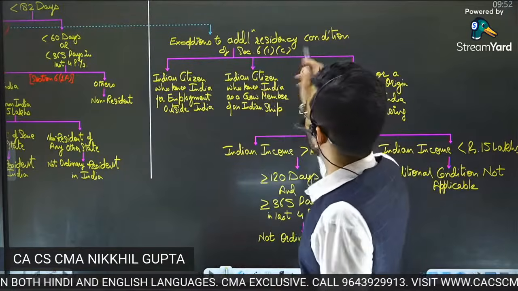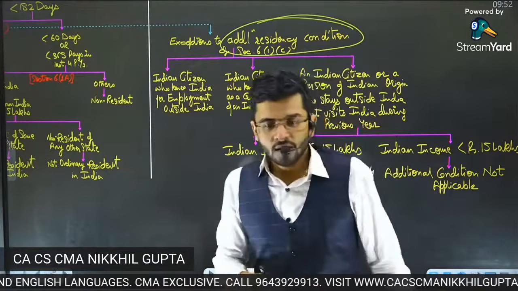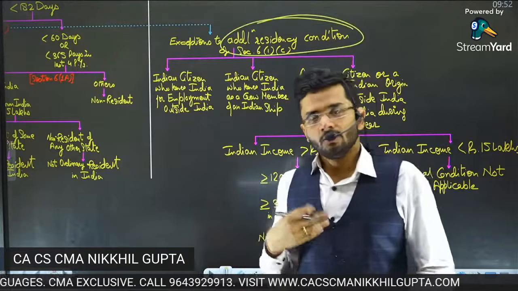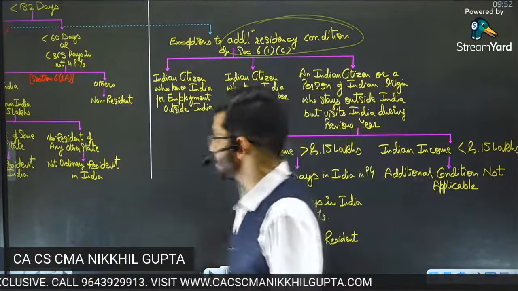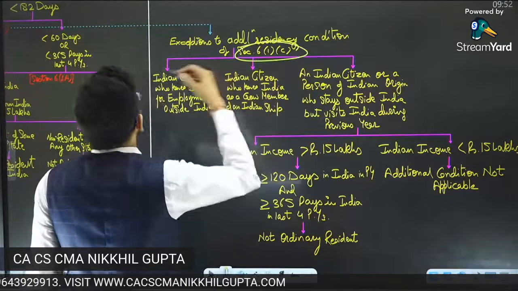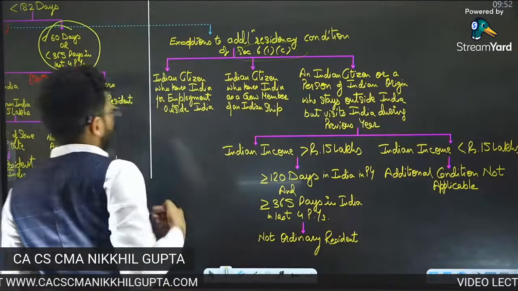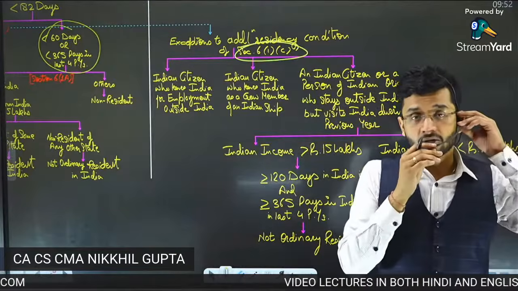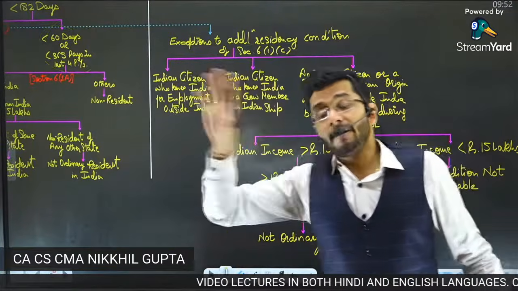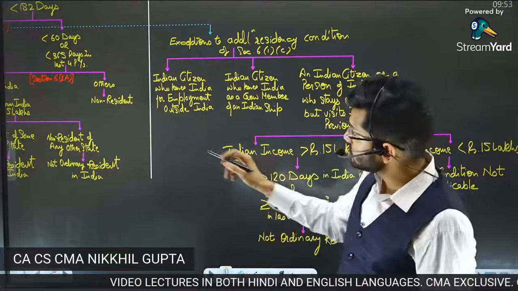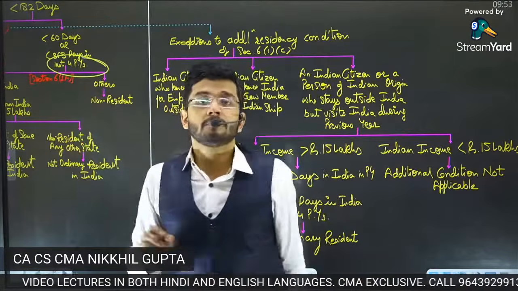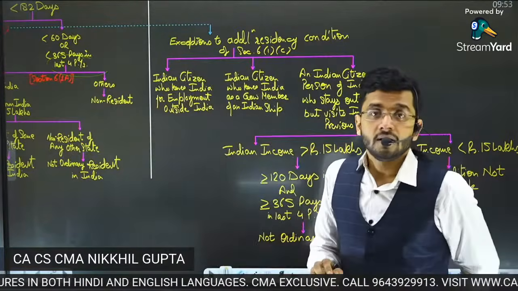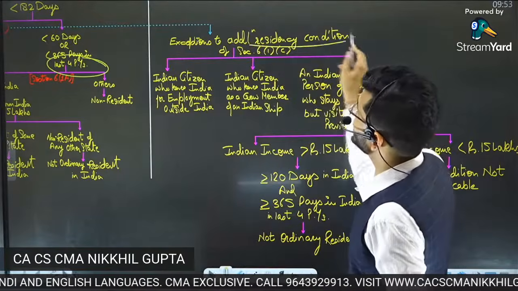So now we move on to the exceptions to the additional residency rule. Now what is the additional residency rule? It is section 6(1)(c), which we have studied, that residency is not only based on the current year's period of stay, but also on the past years' period of stay, the past 4 years. That is also important while considering residency. This is the additional residency status.